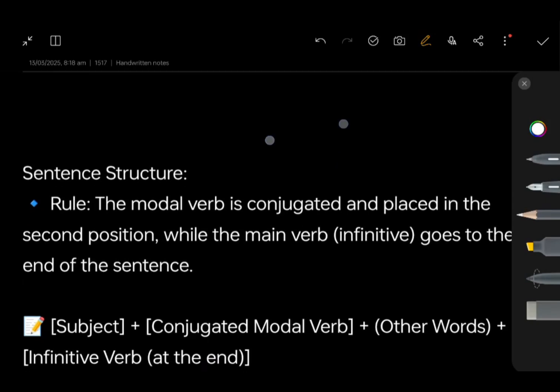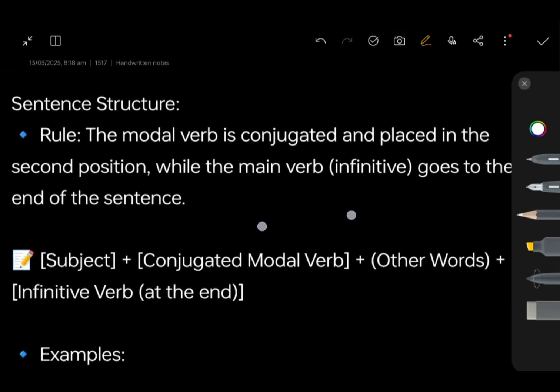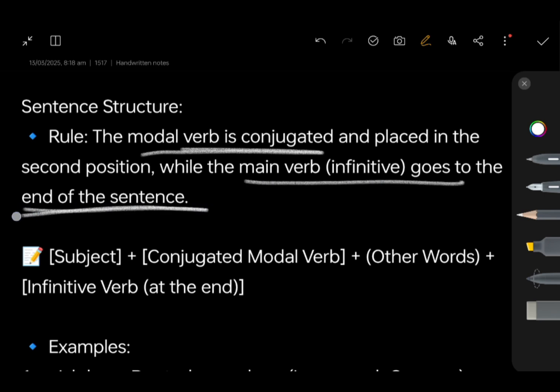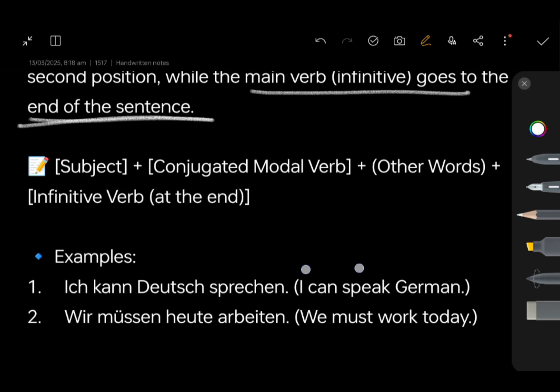Now coming to the most expected, the thing you were anticipating. Here we come to the sentence structure. See, please don't worry. This is so simple. Let me simplify it more for you. The modal verb is conjugated, while the main verb goes at the end of the sentence. You didn't understand, right? Let me give an example.